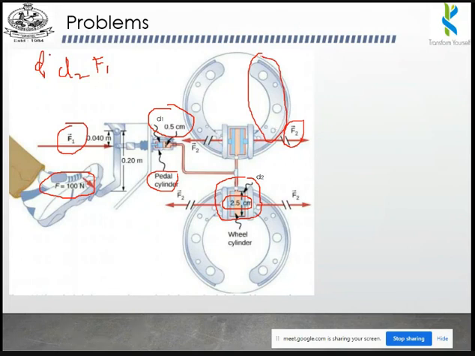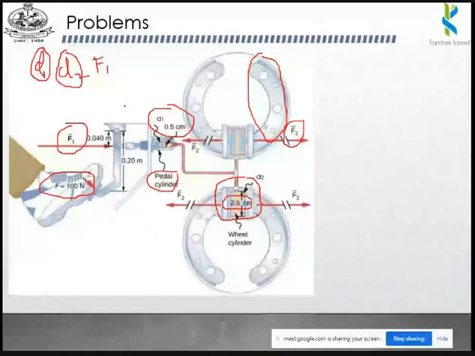You can find the area A1 with the help of D1, and you have to find the A2 value with the help of the diameter D2. If you find that, you can find the value of F2. What is the value of F2? Try to solve this problem.